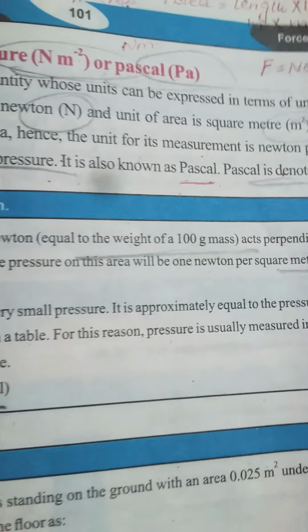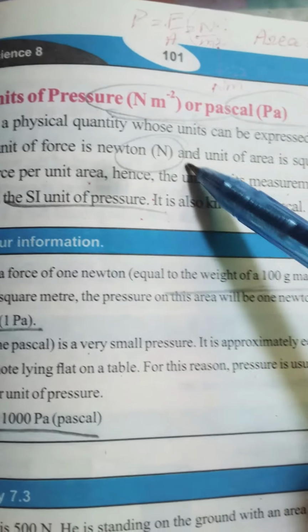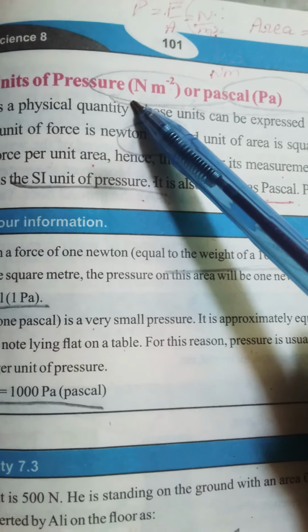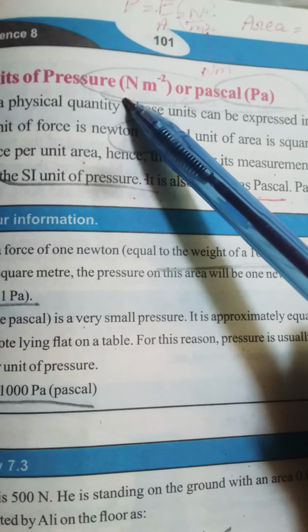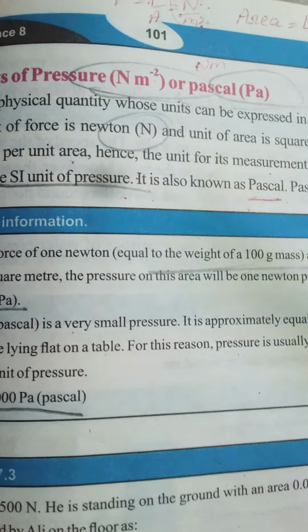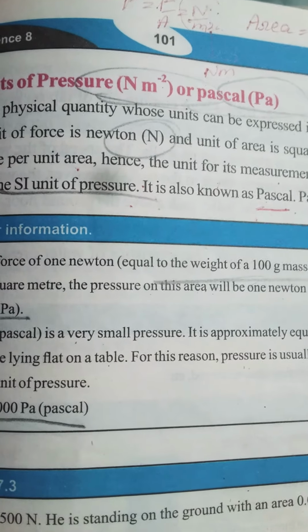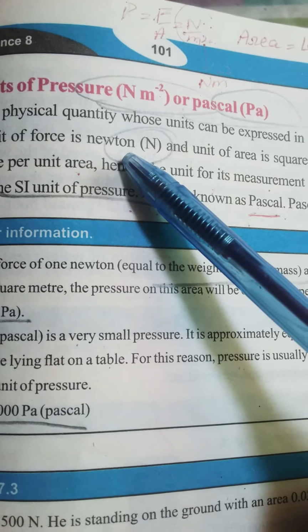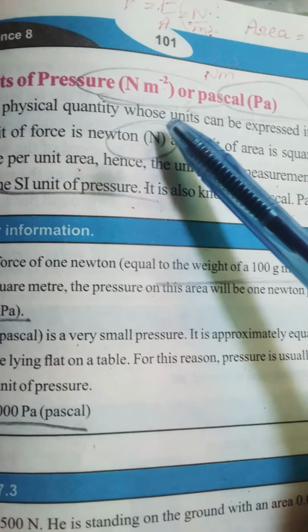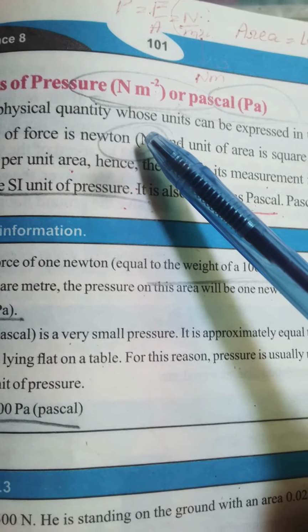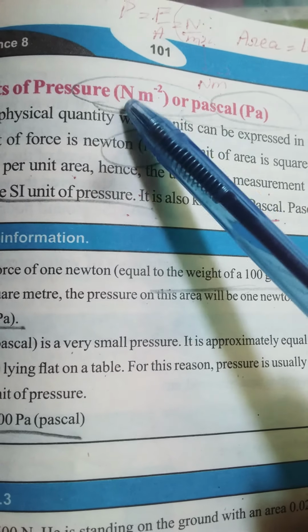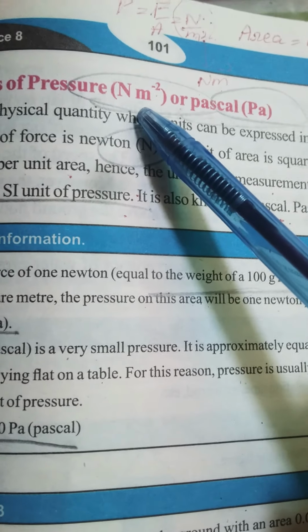The pascal, or Newton per meter square, can be defined as follows: when a force of 1 Newton, about equal to 100 grams mass, acts perpendicularly on an area of one square meter, the pressure will be equal to 1 Newton per meter square.